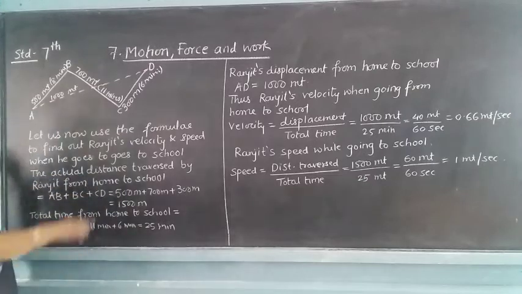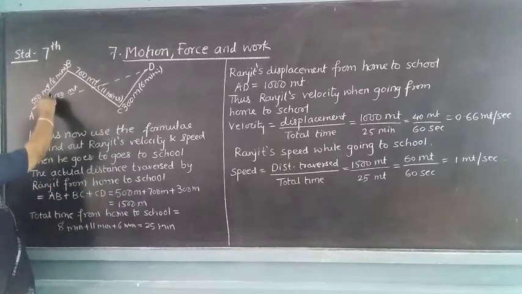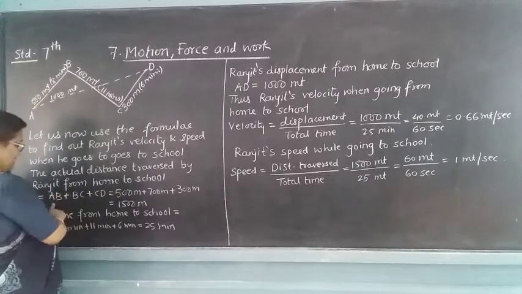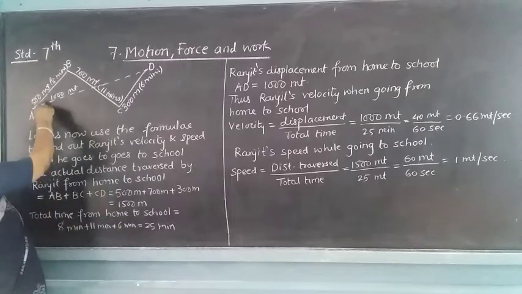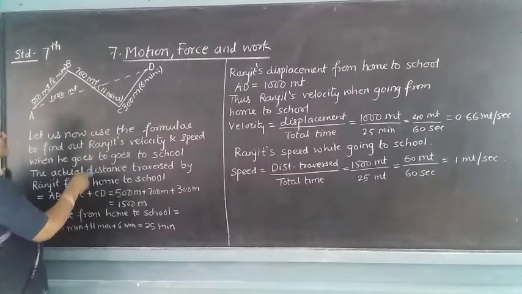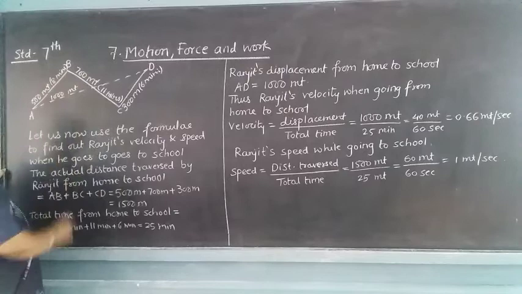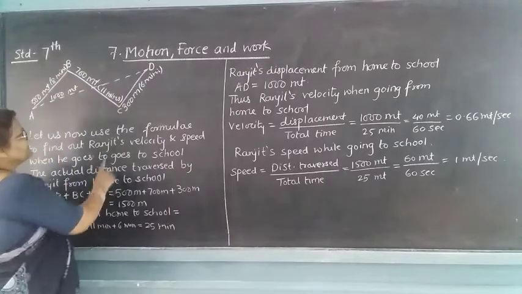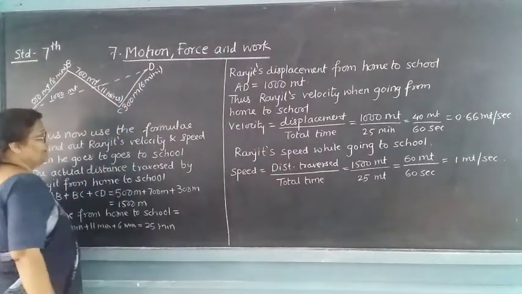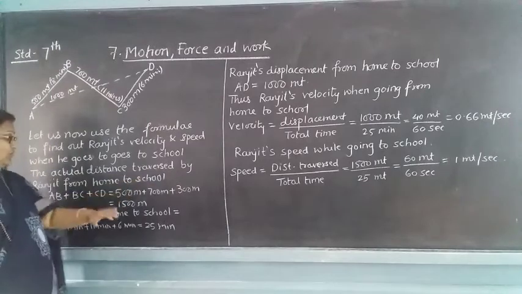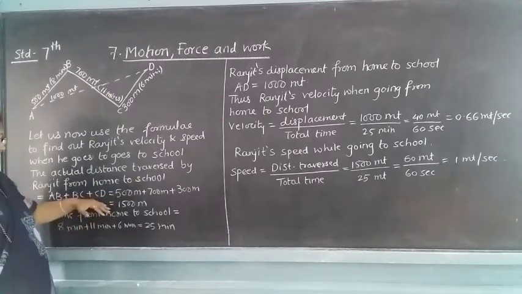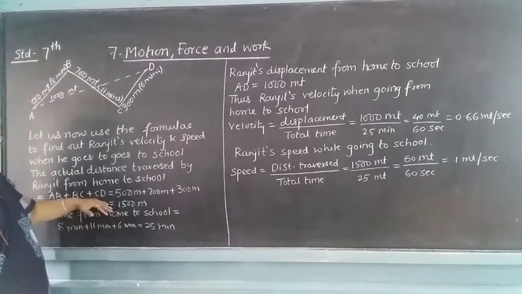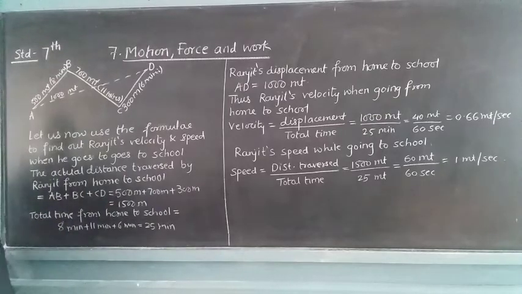So Ranjit from home to school takes AB plus BC plus CD. AB is equal to 500 meters, BC is equal to 700 meters, and CD is equal to 300 meters. These all together you add, and it comes to 1500 meters.